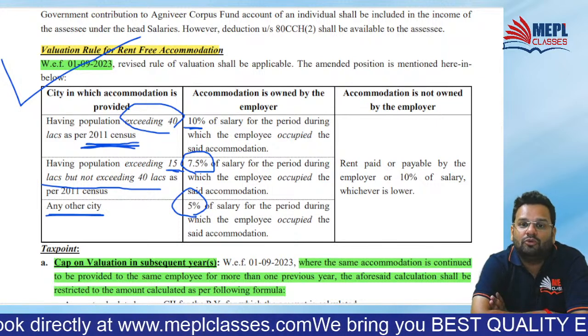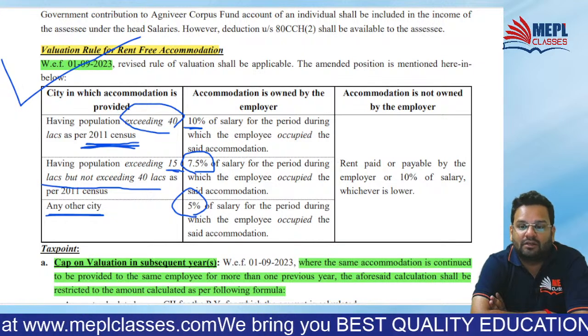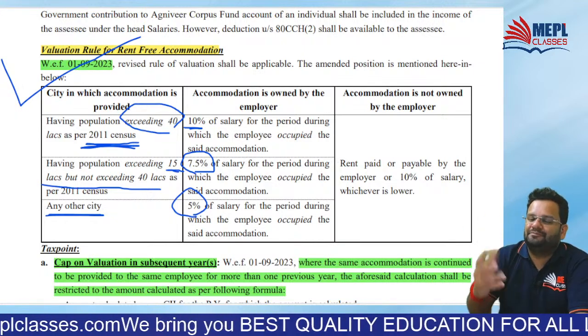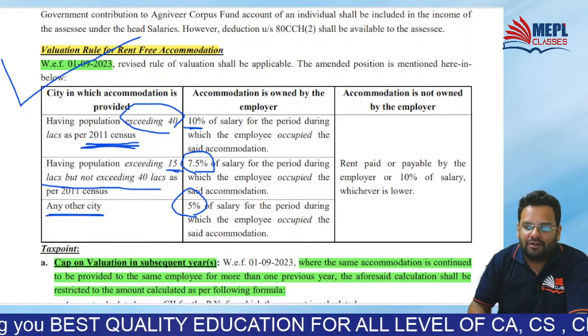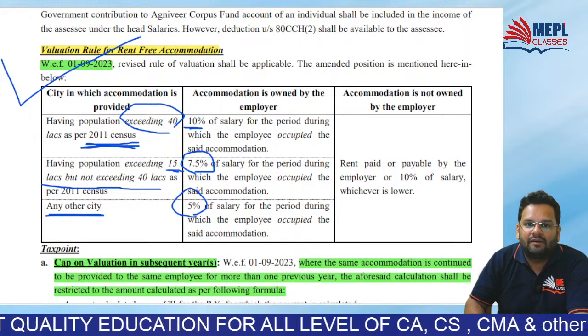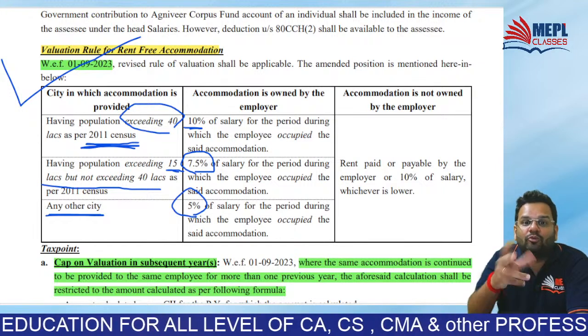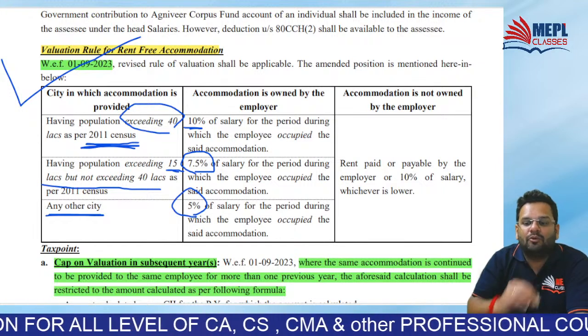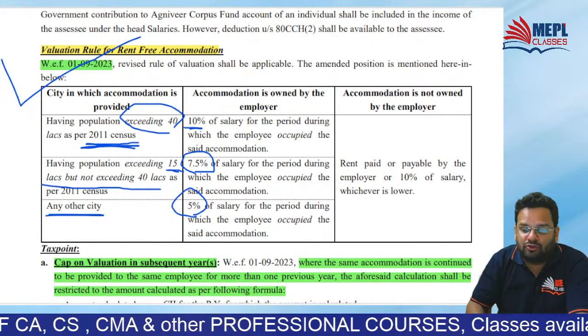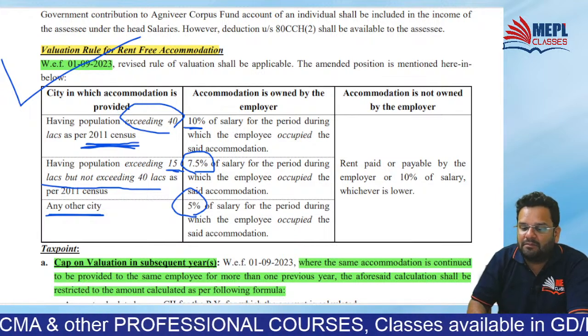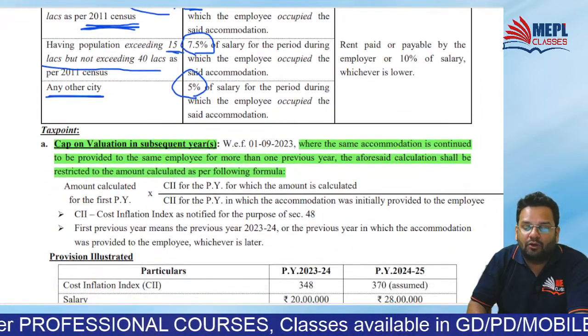Now it goes down to 10%. So you can say it is done in favor of the employee, because the valuation of accommodation will be a lower amount. And there is one capping also that has come into the picture. Capping means it cannot exceed a particular amount.